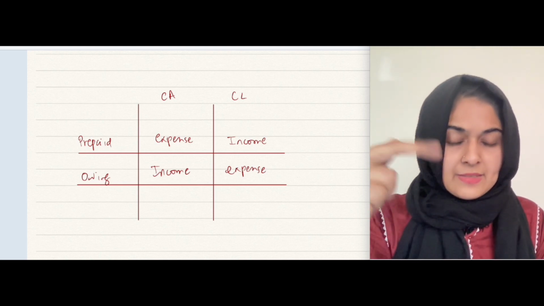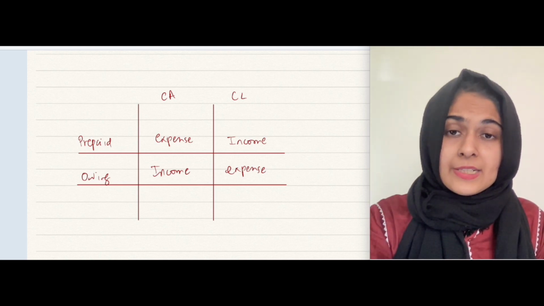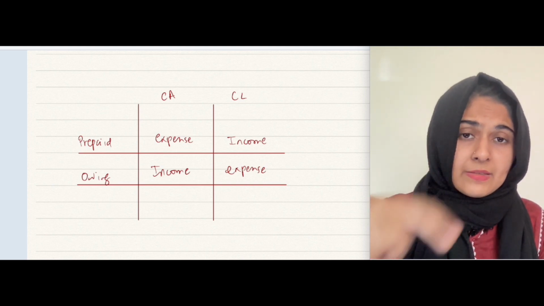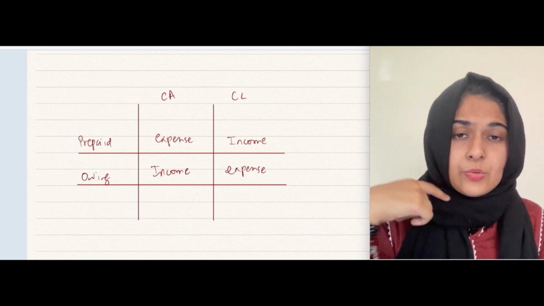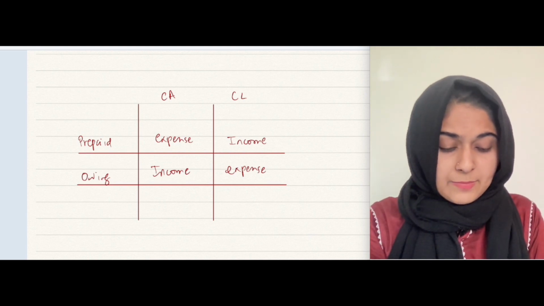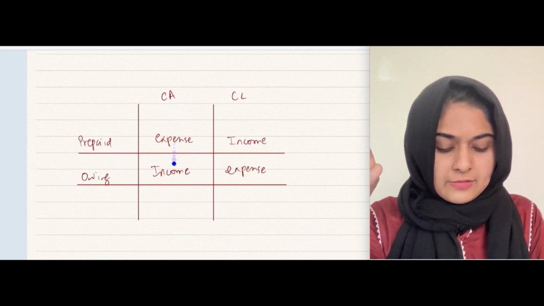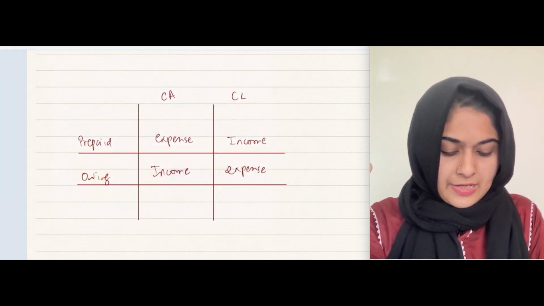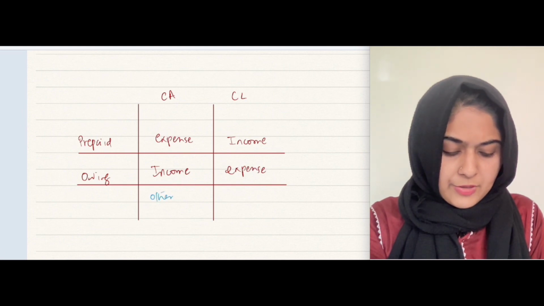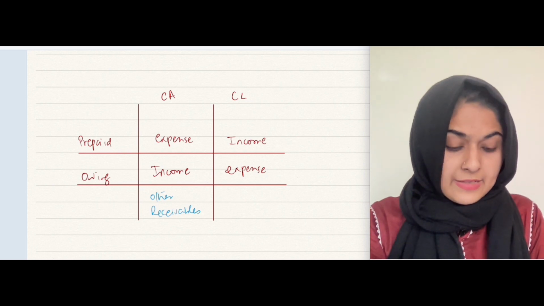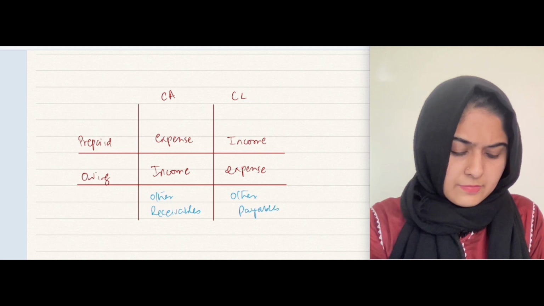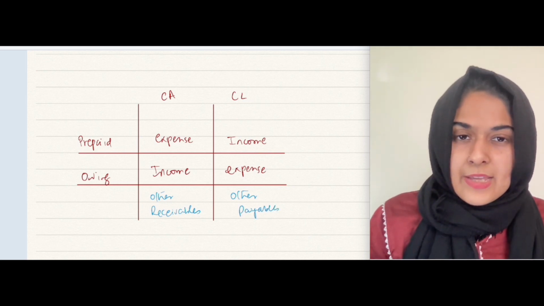So prepaid expense is a current asset, prepaid income is a current liability, owing income is a current asset, and owing expense is a current liability. So this column we basically write at the end. They are called other receivables in accounting because these are assets and receivables are basically assets. And this column we call other payables in accounting. Okay, so that's about it.